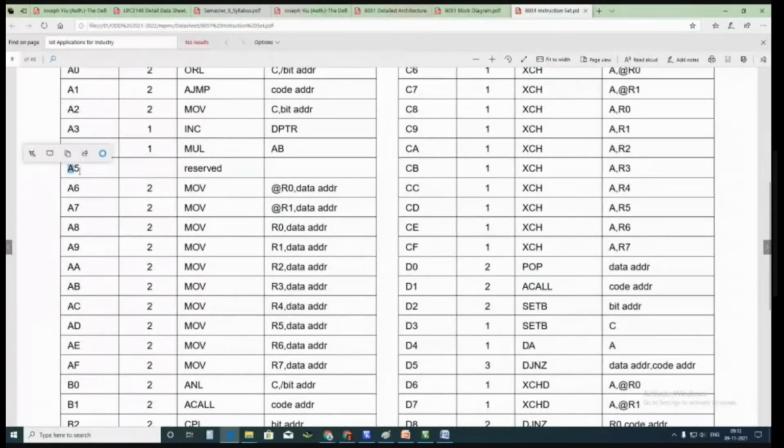After fetching and decoding this, the processor will understand that A5 is not in my list. So I cannot do anything with A5. This is a wrong instruction. The processor has to notify something like that. So this notification is called an exception. Fetching a wrong opcode is one exception, and stack overflow is another exception. This is something like a memory fault.